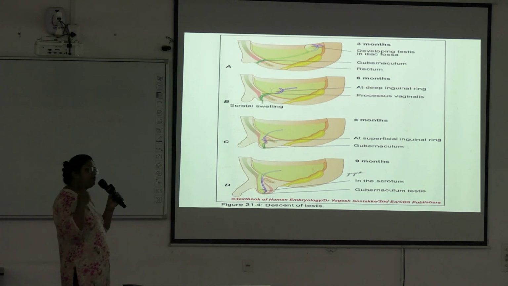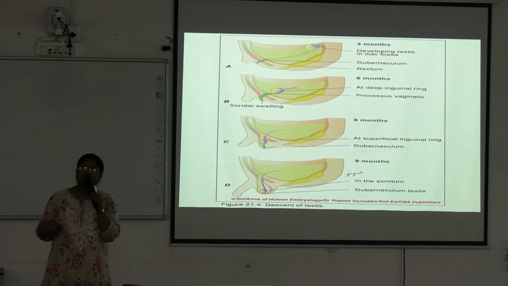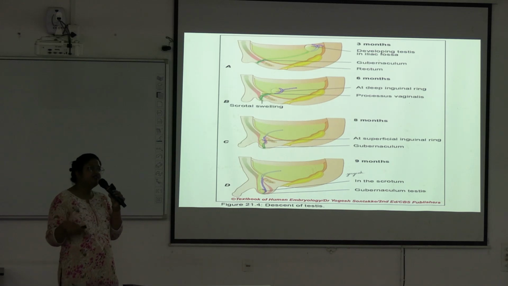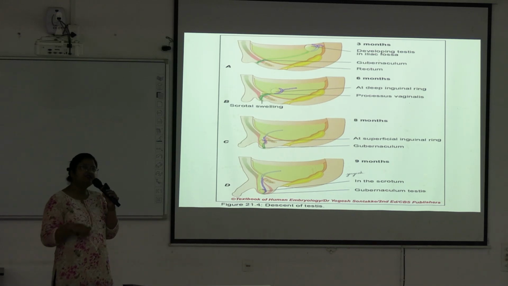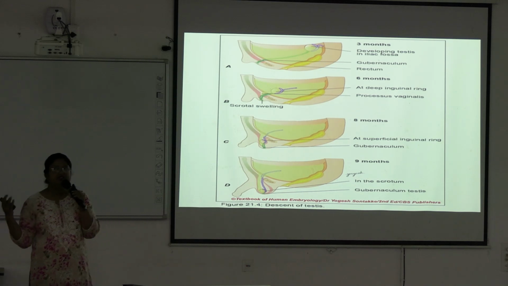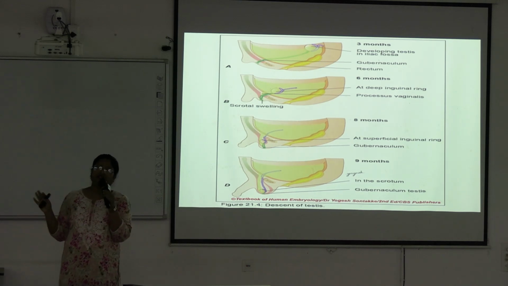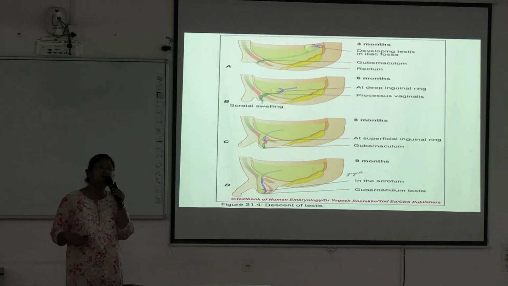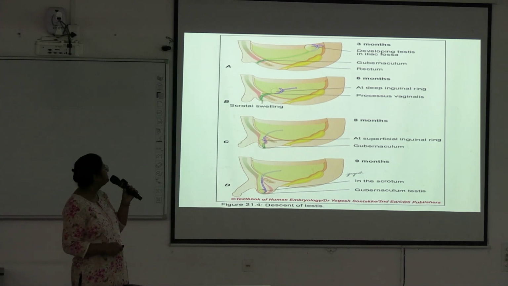Generally, before birth, testis reaches the scrotal sac, but in some children it may descend after birth. If it remains within the abdominal cavity, there is a high chance of infertility and cancer development within the testicular tissue. That's why it is important.